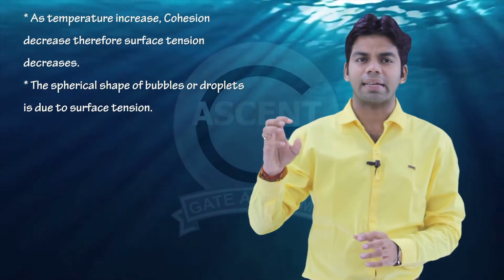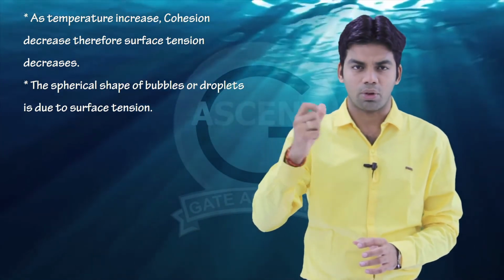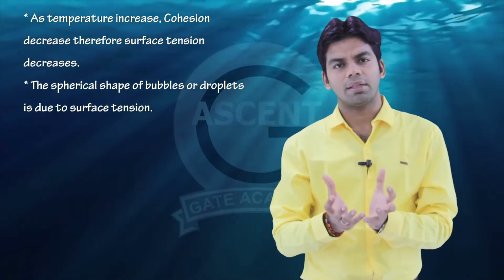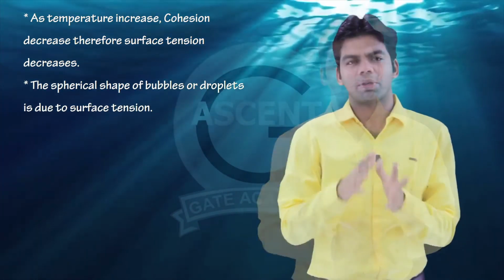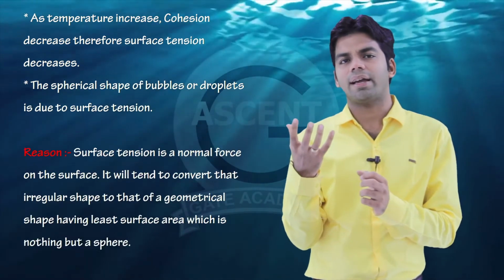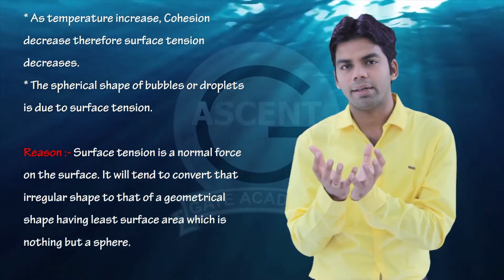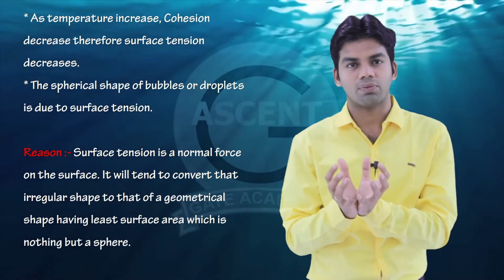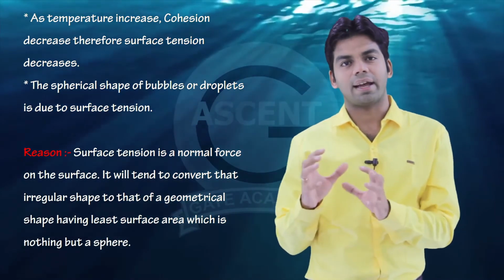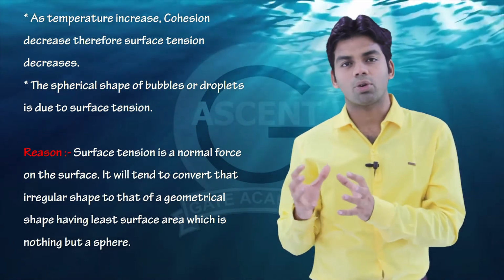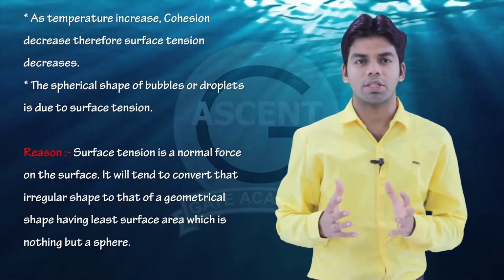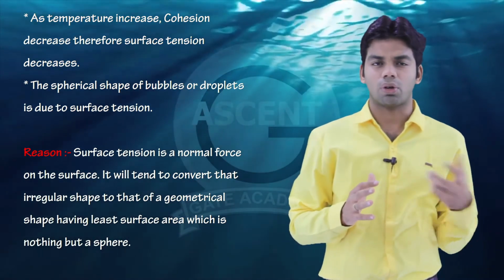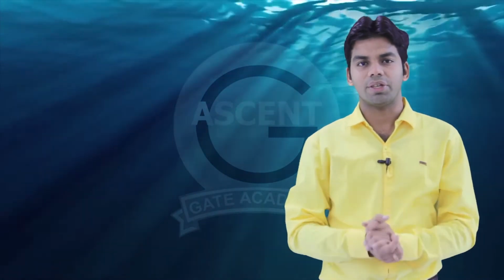Now I have told you there are various applications of this surface tension. Suppose I am leaving an irregular shape of water in the atmosphere; finally it will turn into a spherical droplet. Why is it happening? This is because of surface tension. Surface tension will try to bring that droplet to the minimum surface area, that is the unbalanced line force, and that is only possible in a spherical shape. That is the reason why the bubbles and water droplets are spherical in nature.